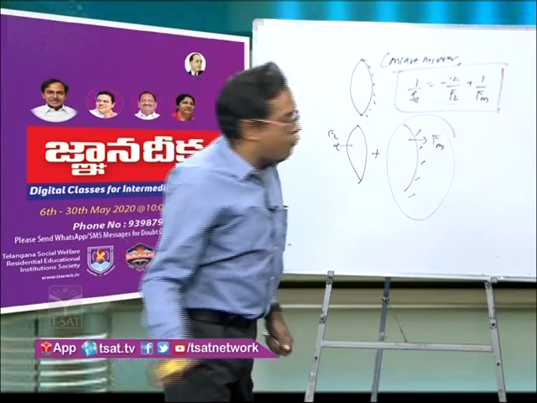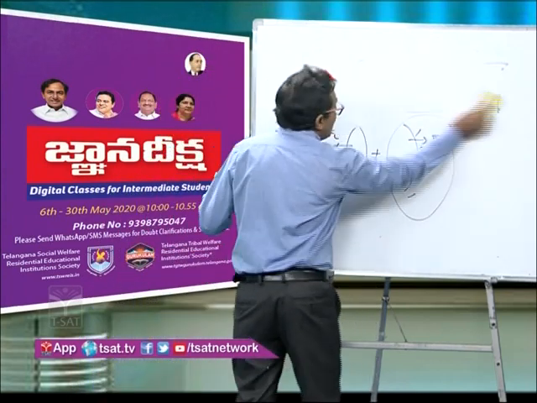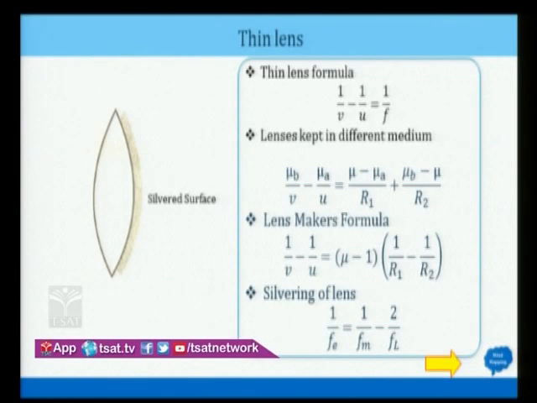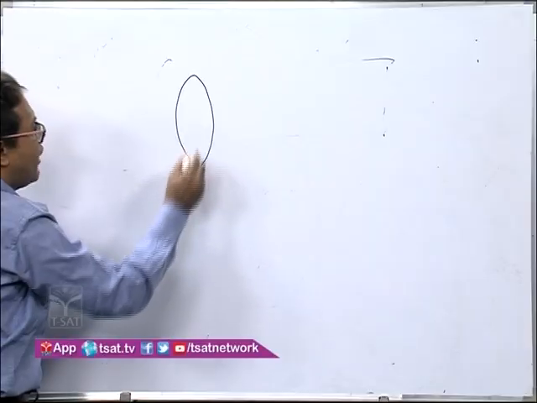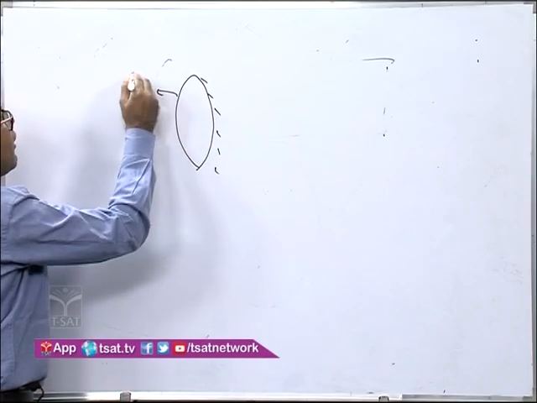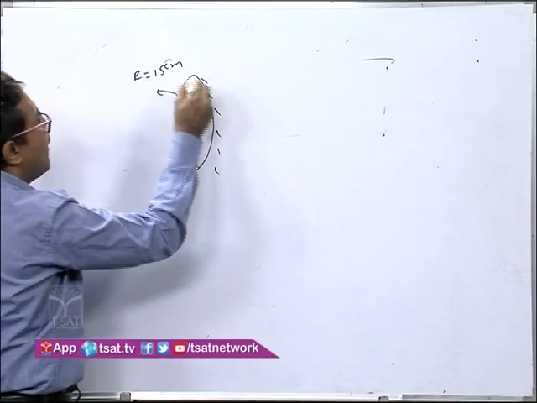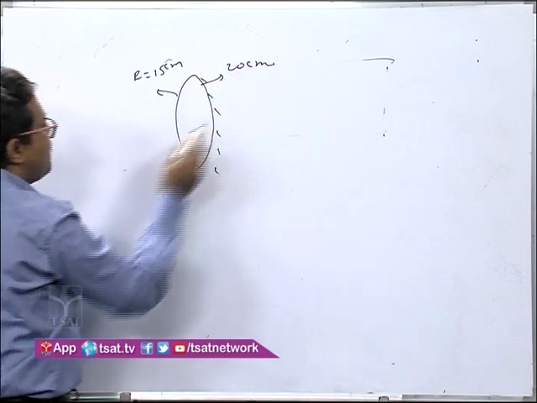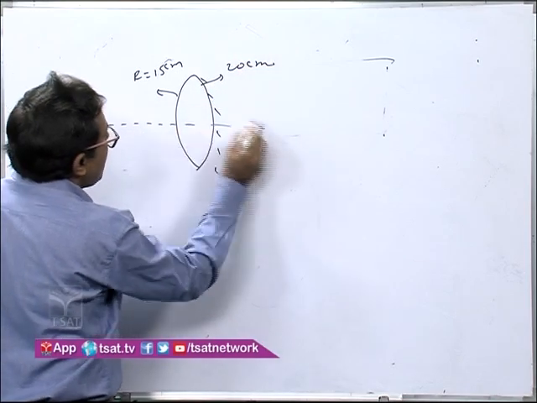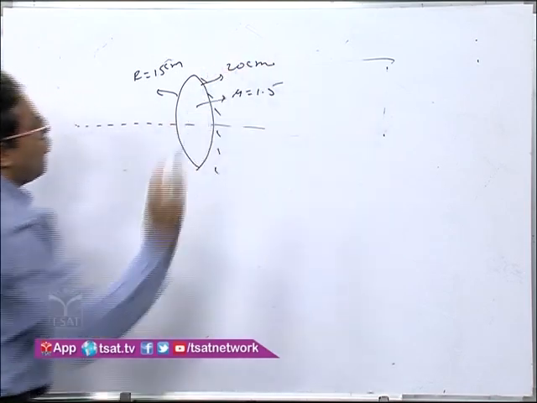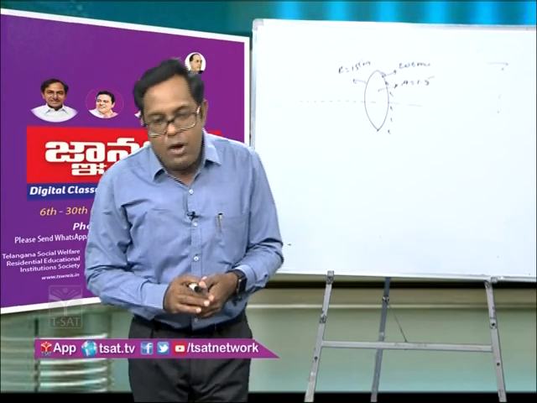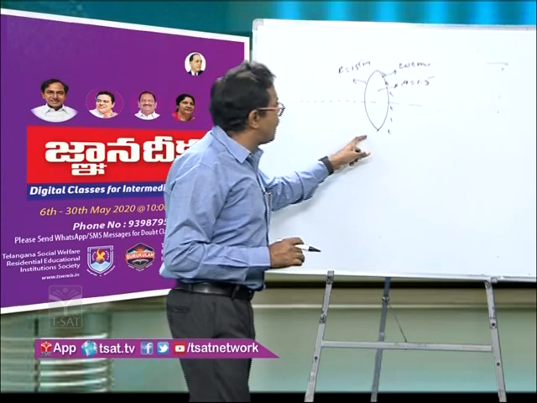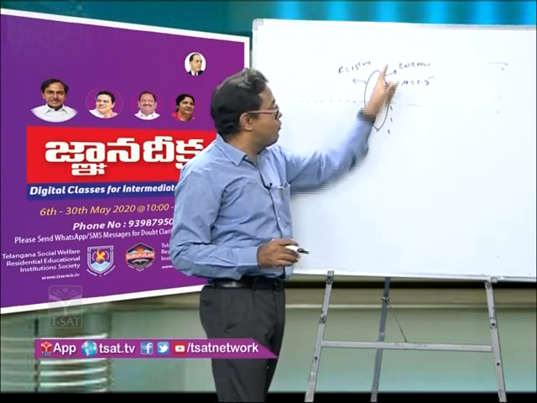So, now if you want to do some question, there is not enough time, I will just tell you a simple question. We have a silvering of lens like this. We have here radius of curvature 15 centimeter, here radius of curvature 20 centimeter, like this. Mu is 1.5. So, now they will be asking you what is the effective focal length of this combination. It will behave like a concave mirror.